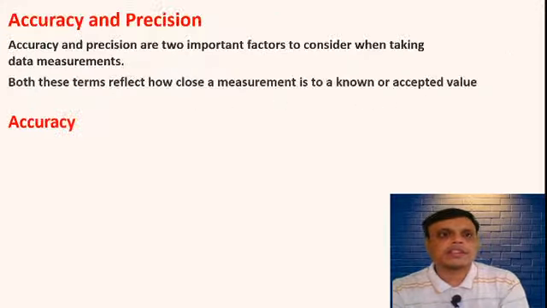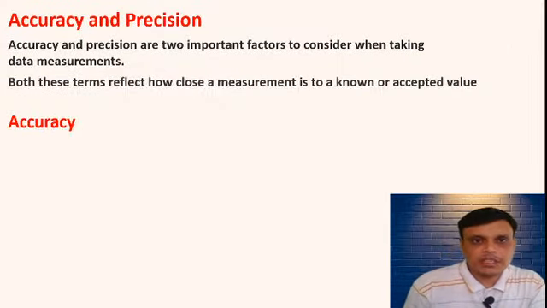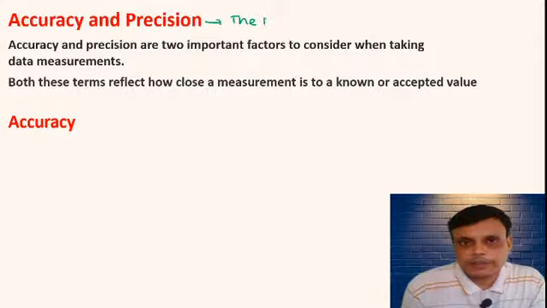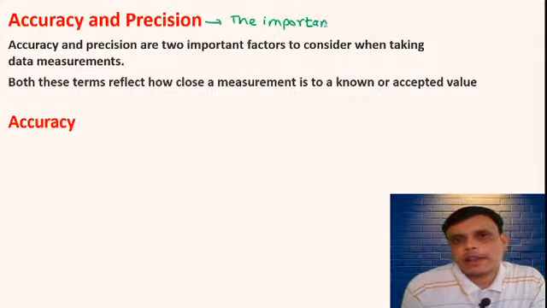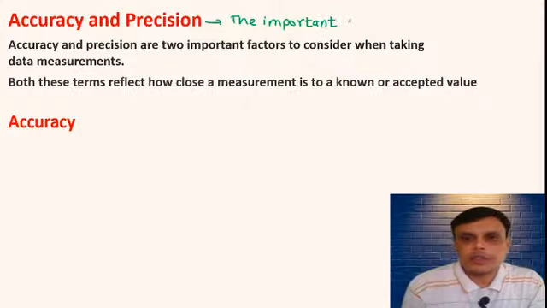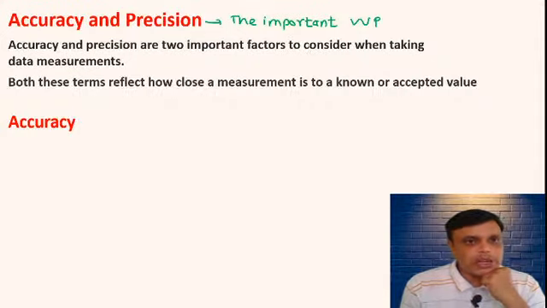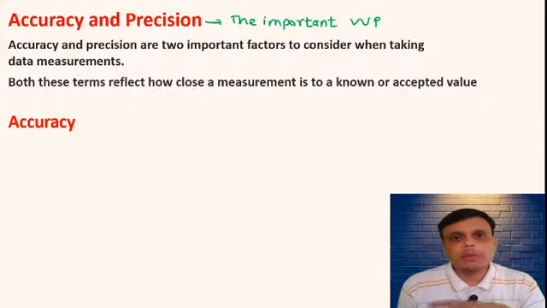Then next we will see accuracy and precision. Accuracy and precision is the most important topic. It is a VVIP topic. ठीक है. So this accuracy and precision बहुत ही important है.